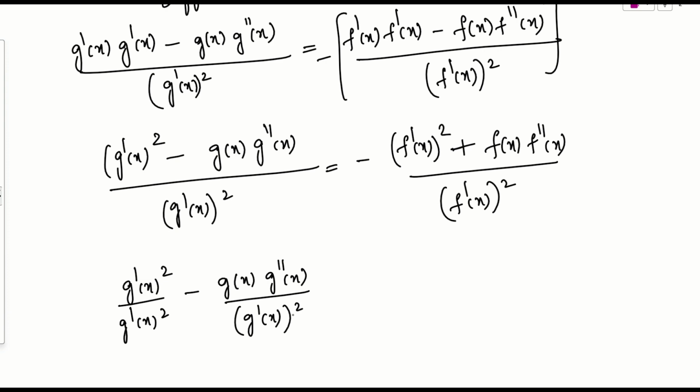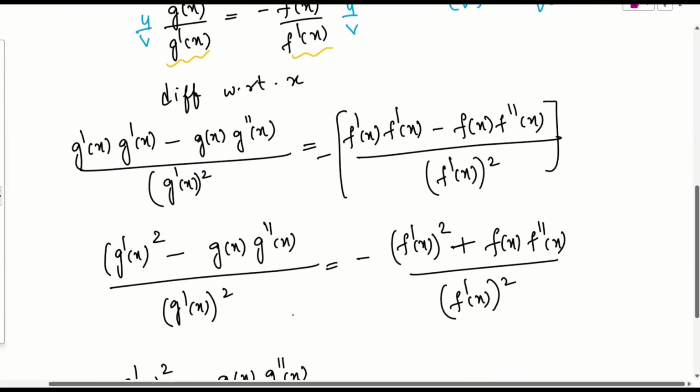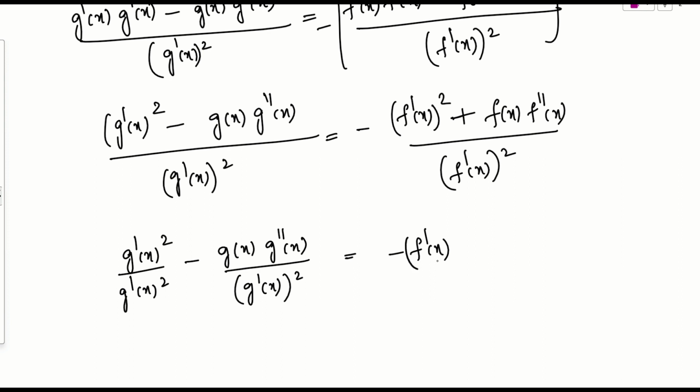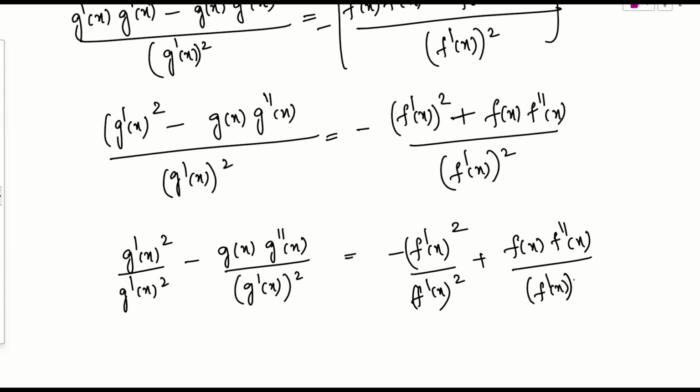So again, what can we do? Let me conclude. Let me write it down. So this will be minus of f dash of x the whole square by again f dash of x the whole square, plus f of x times f double dash. Simply I am just splitting the denominator, that is f dash of x the whole square.